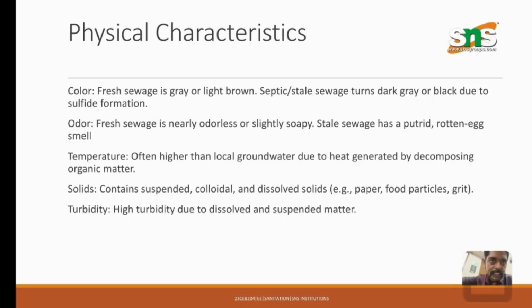Solids: contains suspended, colloidal, and dissolved solids. Example: paper, food particles, grit. Turbidity: high turbidity due to dissolved and suspended matter. Turbidity is nothing but the water cannot be clear. It has some organisms or some materials present in the water. It cannot look like clear water. It can be mixed with some solid particles. So the turbidity will have higher values.